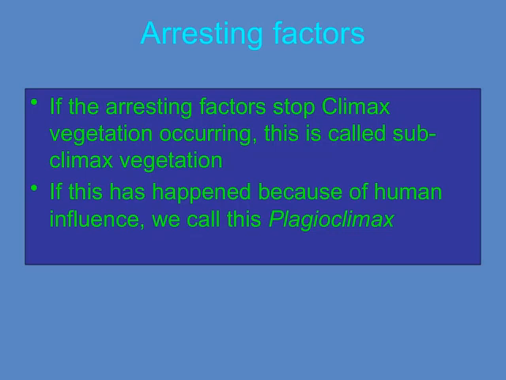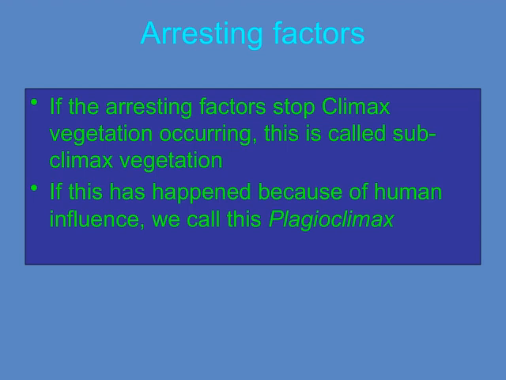Now, let's talk about what happens when the natural progression of vegetation is interrupted. If the factors that normally allow climax vegetation to develop are stopped or suppressed, the resulting vegetation is called subclimax vegetation. Essentially, it's a stage where the ecosystem hasn't fully reached its climax because something is holding it back.